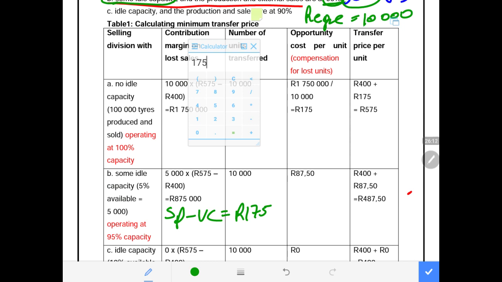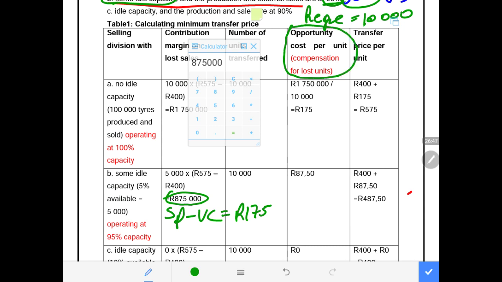Then we multiply our contribution by the number of units that were lost. Now the lost units will be 5,000 because another 5,000 is idle. So we say the lost units is 5,000. Therefore now our contribution on lost sales becomes 875,000.